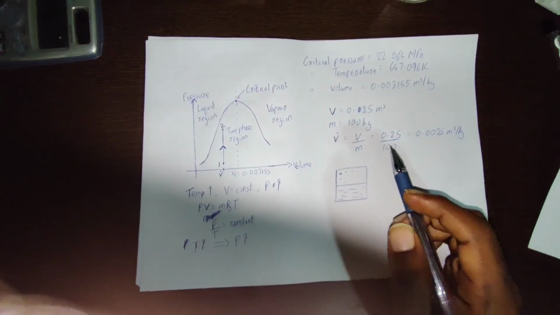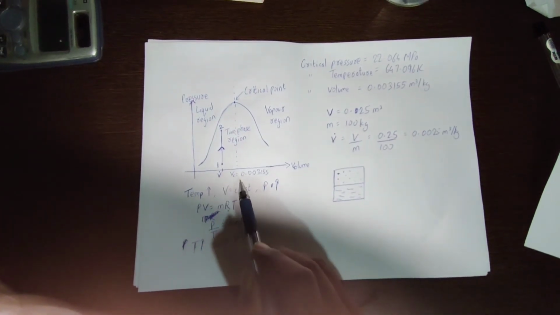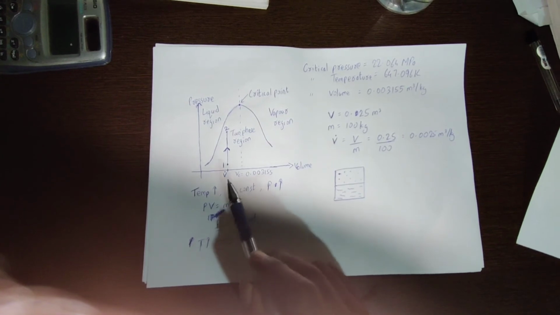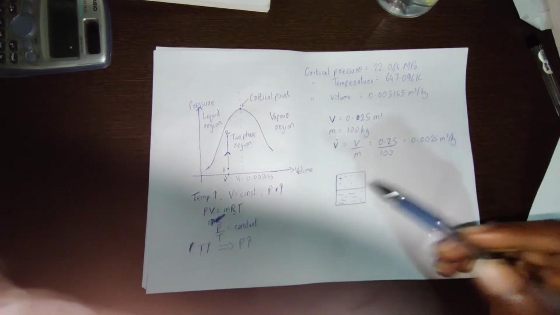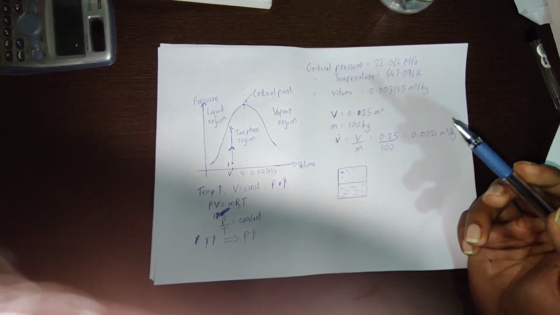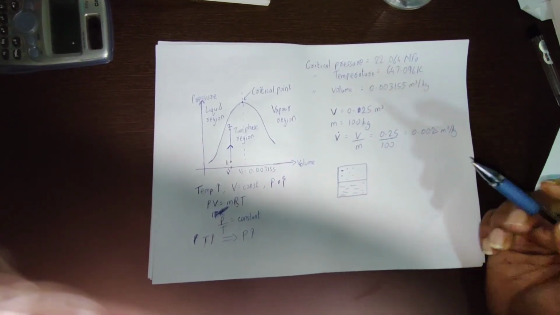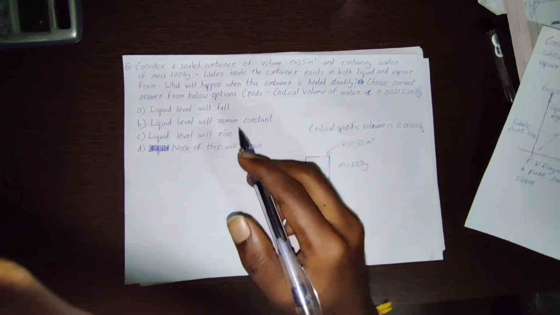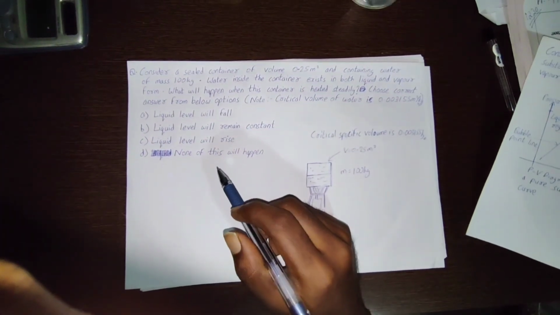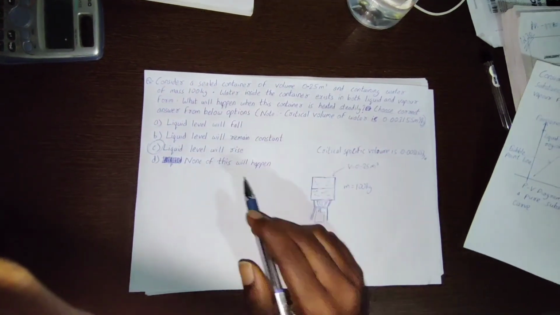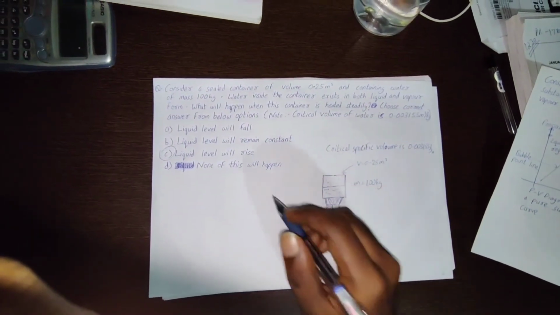Since the specific volume is less than the critical specific volume of water, and if water vapor is in a closed container, and if the temperature is being increased, then the vapor will condense. This is what happens. So the answer is option C. The liquid level will rise.